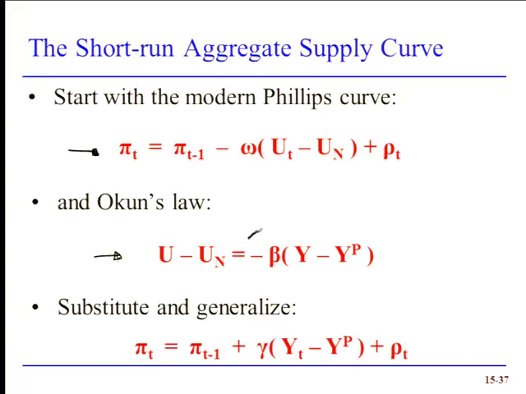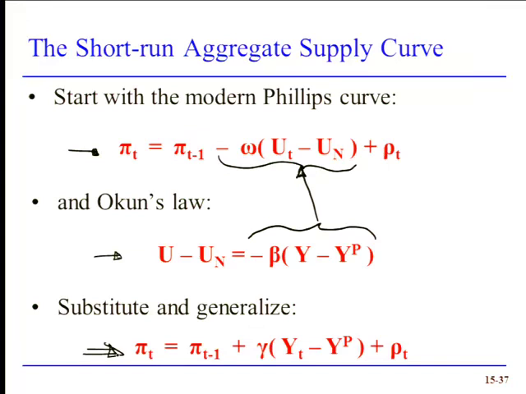And where we have the unemployment gap in the Phillips curve, make a substitution from Okun's law. Generalize all of that, and what we end up with is this equation. Notice that we have inflation equals expected inflation, the value from the previous year, plus gamma, some parameter, which by the way is a combination of beta and omega, times the output gap plus our price or supply shocks.